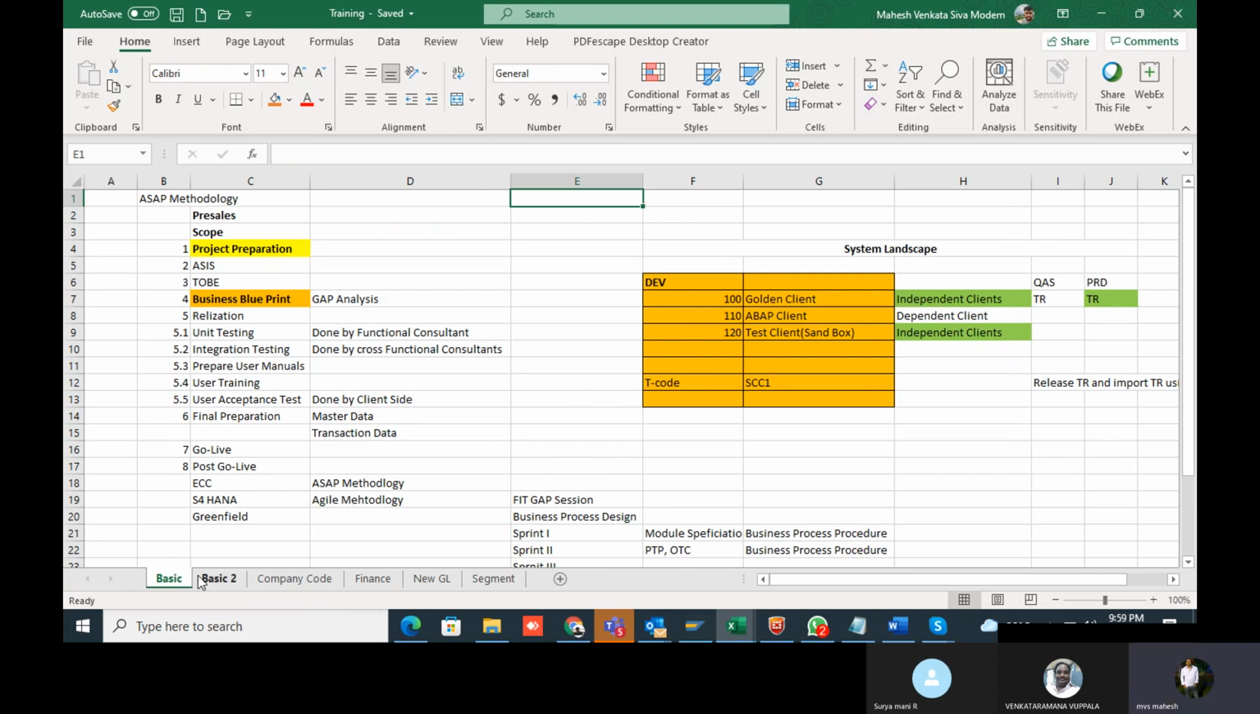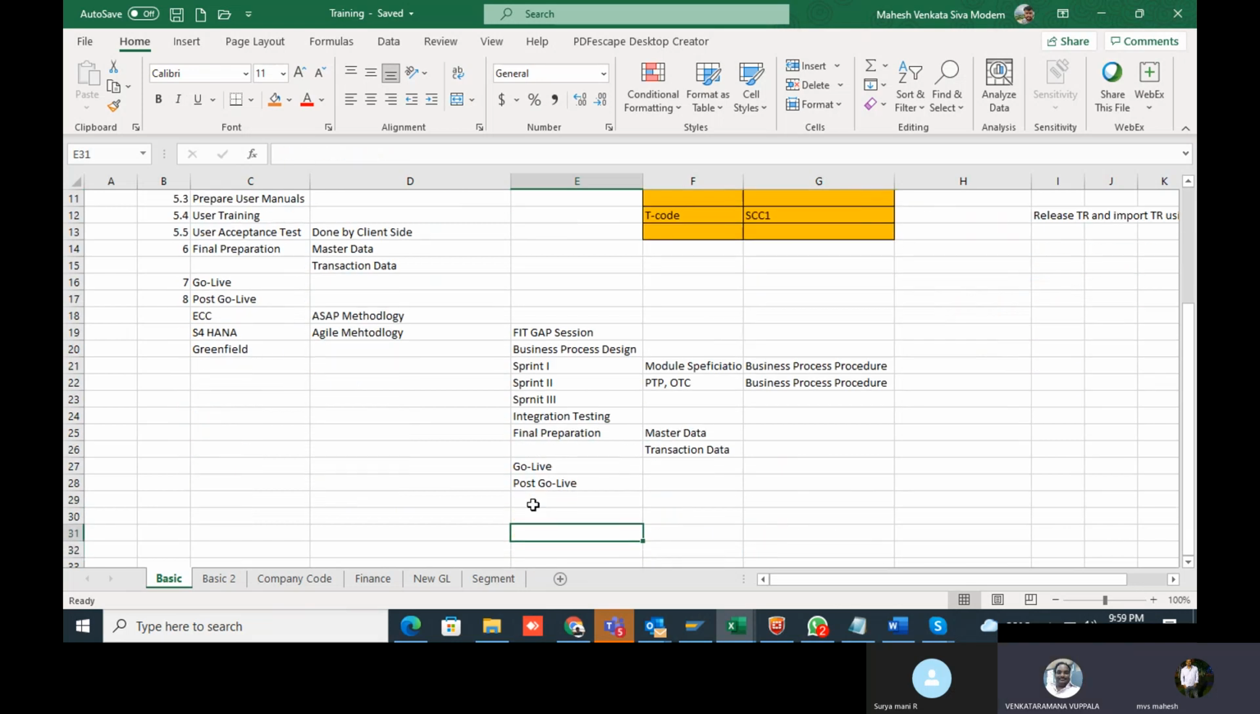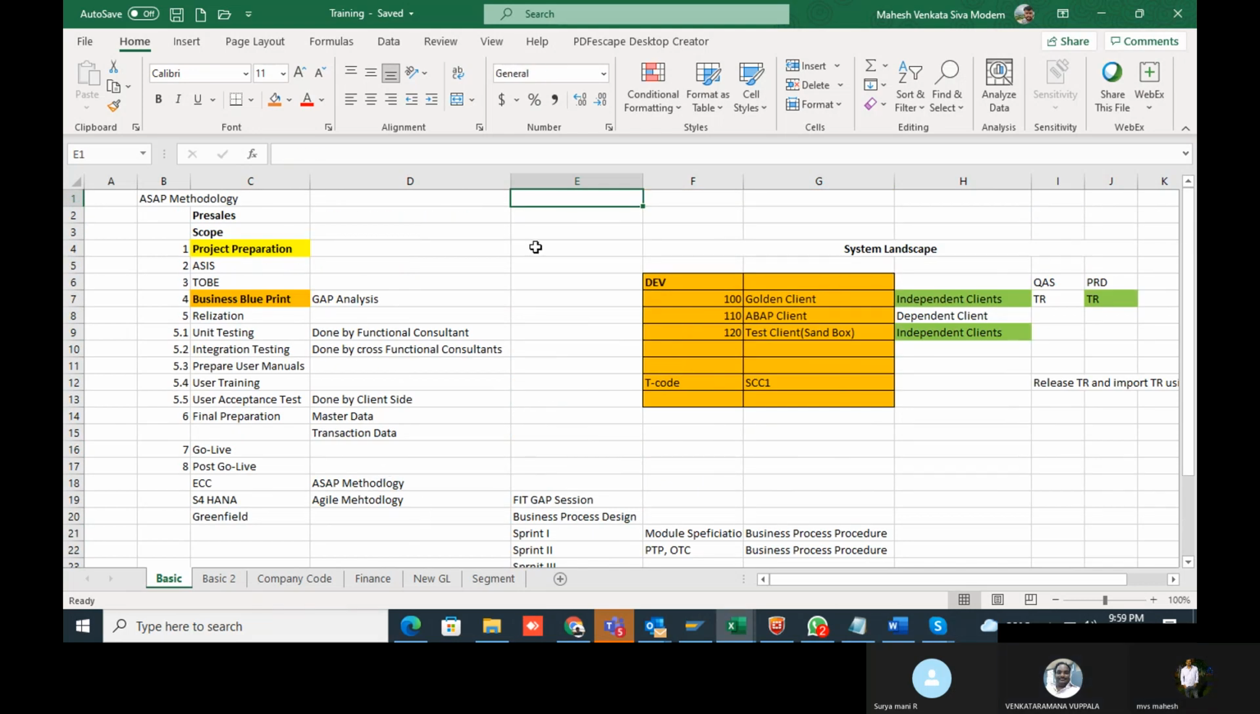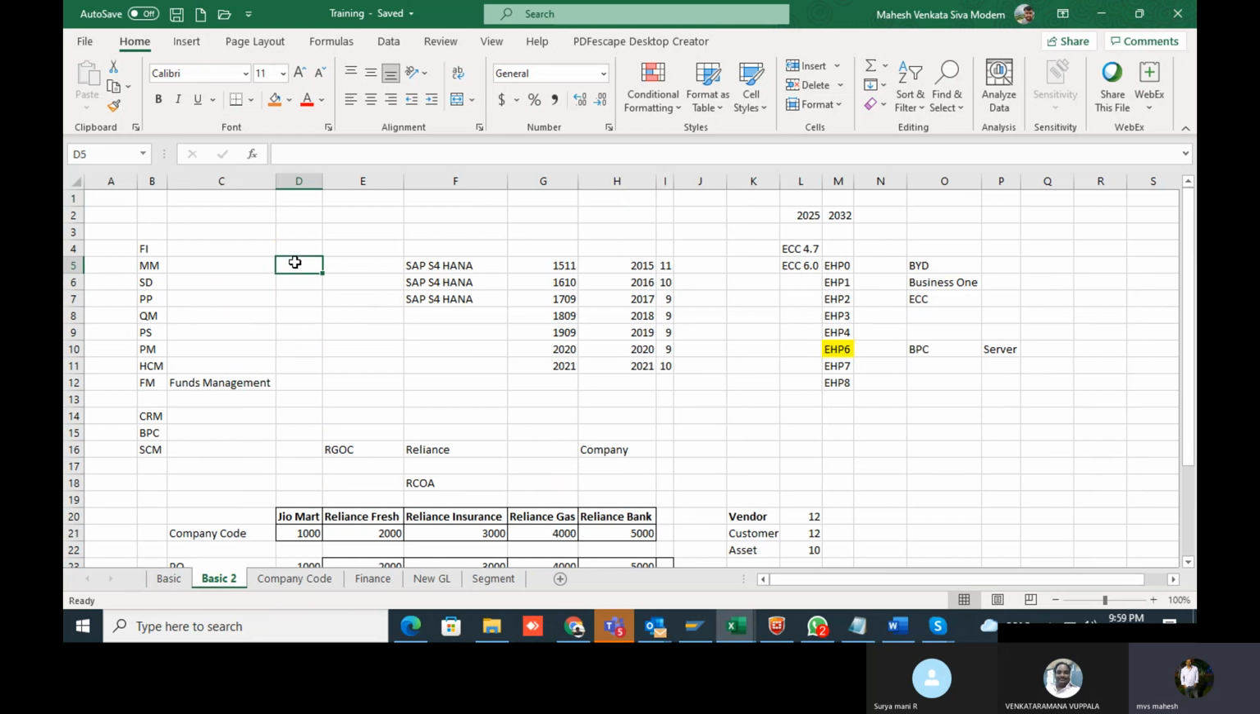Now we'll move on. Any questions on the Agile methodology, Venkat? Yeah, I'm good. Okay. These are the methodology and landscape, and coming to the next basic thing.